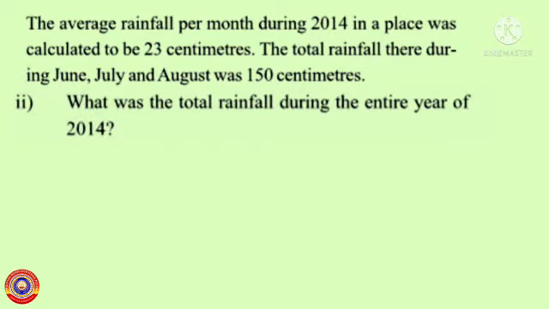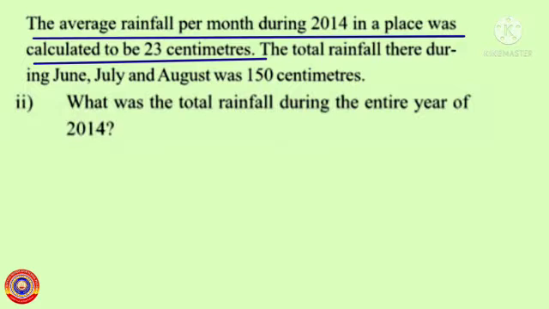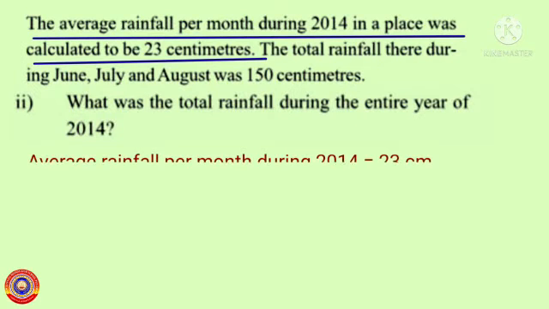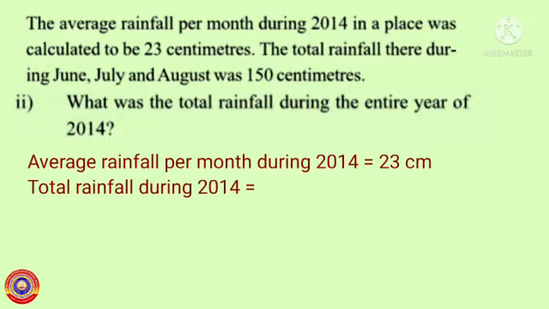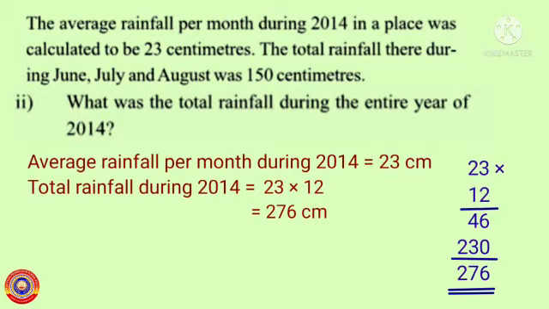What was the total rainfall during the entire year of 2014? It is given in the question that the average rainfall per month during 2014 is equal to 23 centimeters. Therefore, total rainfall during 2014 is equal to 23 multiplied by 12, that is equal to 276 centimeters.